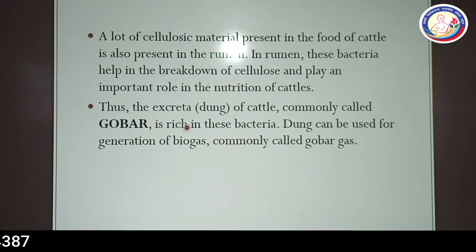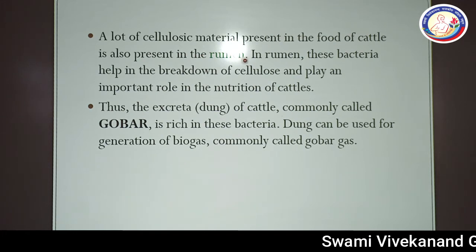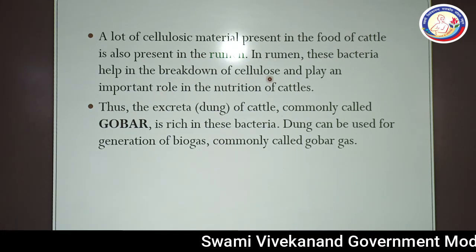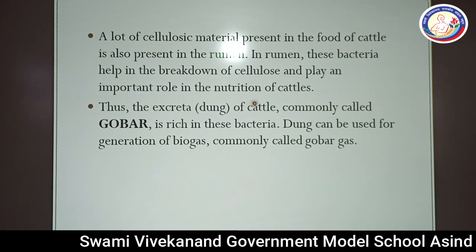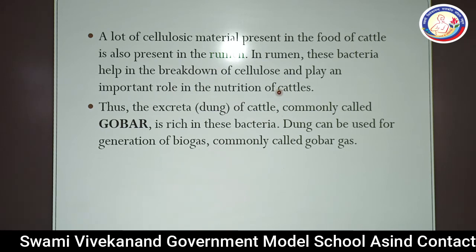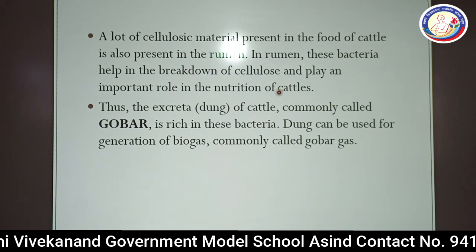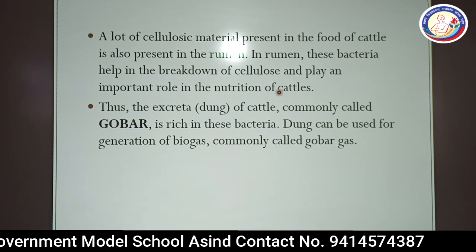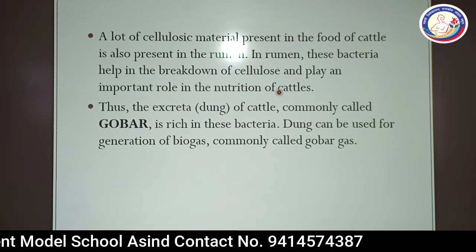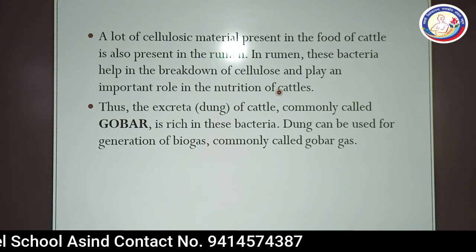In the next part, a lot of cellulosic material present in the food of cattle is also present in the rumen. In the rumen, these bacteria help in the breakdown of cellulose and play an important role in the nutrition of cattle. So, the grass that is eaten by the cattle contains cellulose, and after the breakdown of cellulose, methane production can be seen.